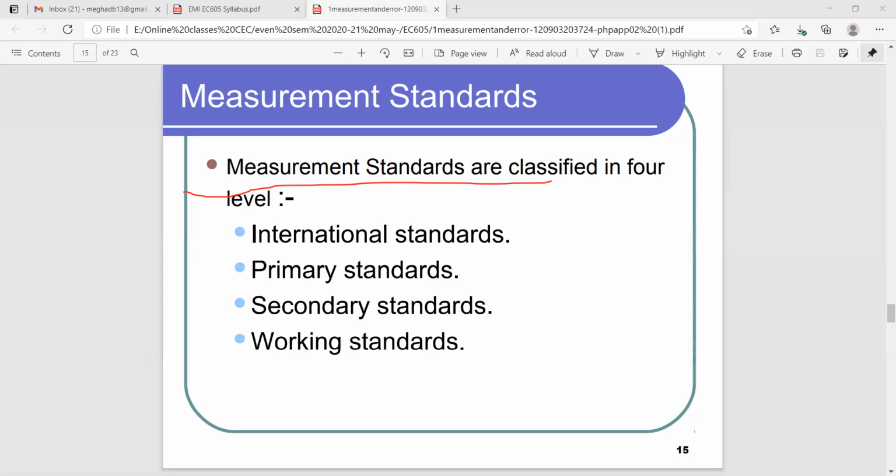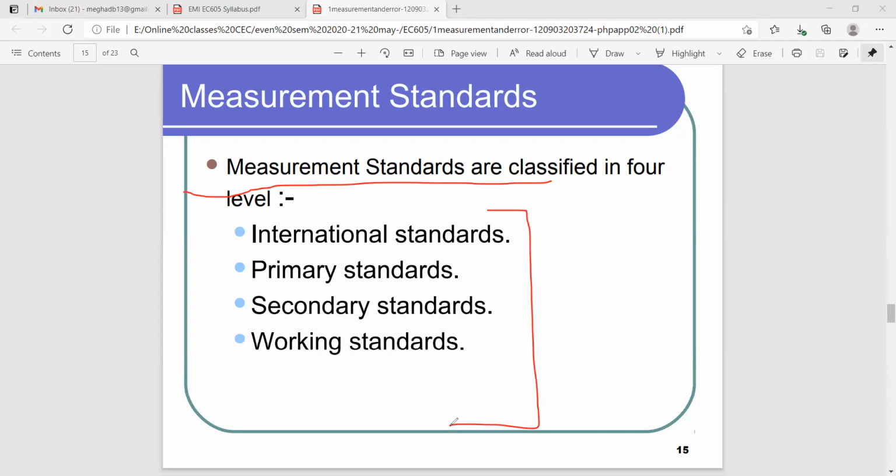In case we take any standard, standards are of various types: international standard, primary, secondary, and working. So on these four types of standards we actually work. This is a very important part, that which standards we actually take for our calculation.